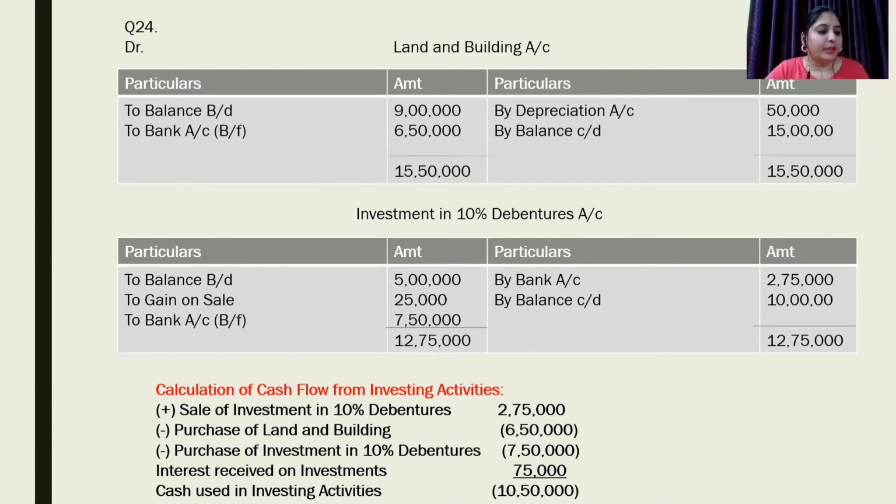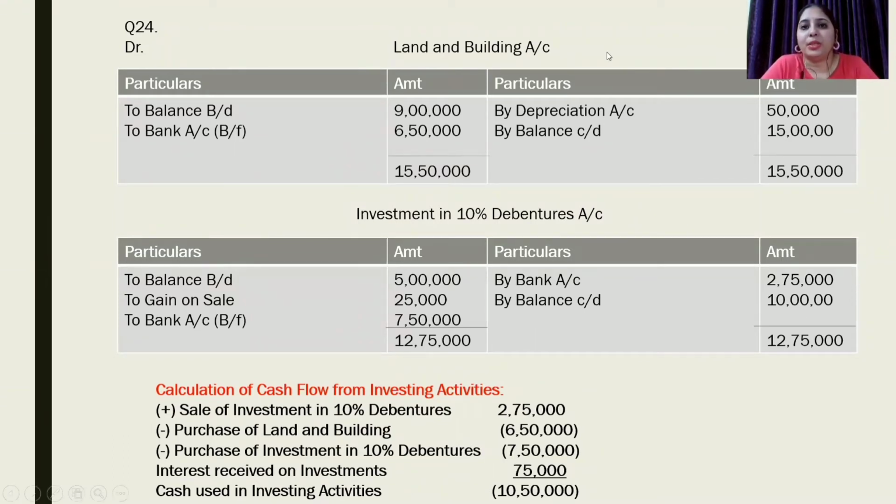From the following information, we have to calculate cash flow from investing activity. Investment in 10% debentures is given. Land and building is given. Additional information: half of the investment held in the beginning of the year was sold at 10% profit. Depreciation on land and building was rupees 50,000 for the current year. Interest received on investment amounted to rupees 75,000.